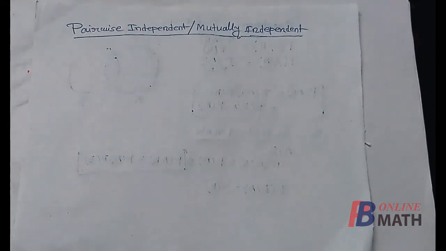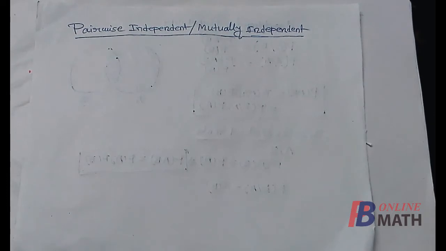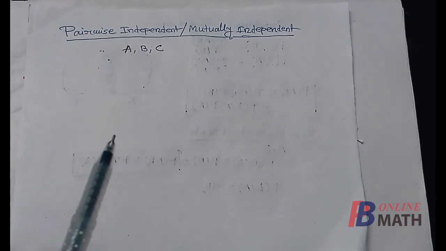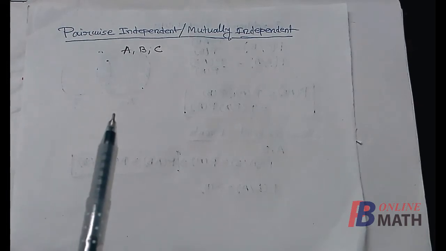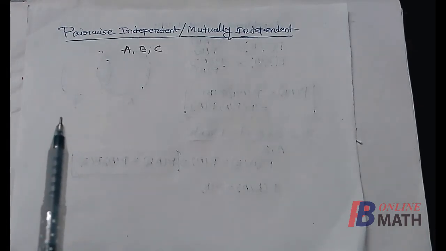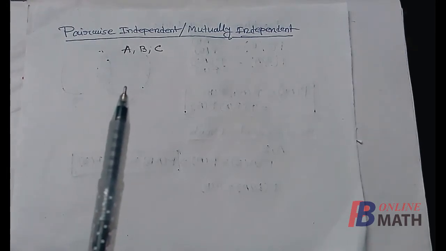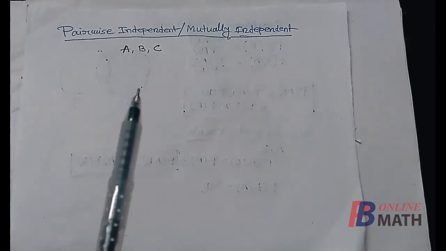Next, we shall define pairwise independent and mutually independent events. If there are two events A and B, then pairwise independent and mutually independent have the same meanings. But now we consider more than two events. Let us consider these three events A, B and C. These three events are pairwise independent if these are independent taking two events at a time. That means these three events are pairwise independent if A and B are independent, as well as B and C are independent, and A and C are independent.